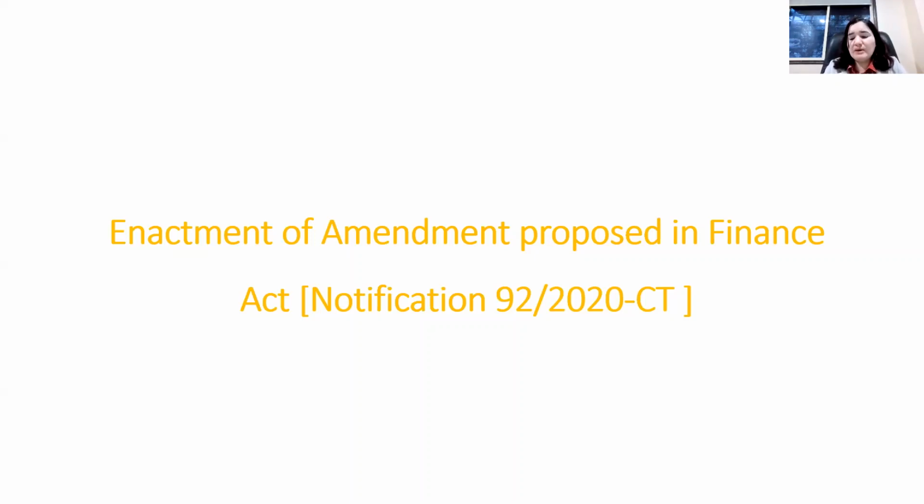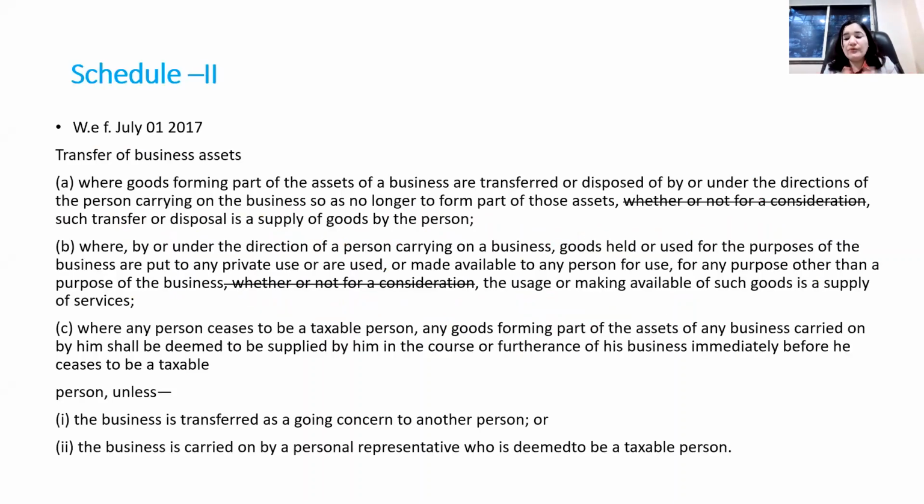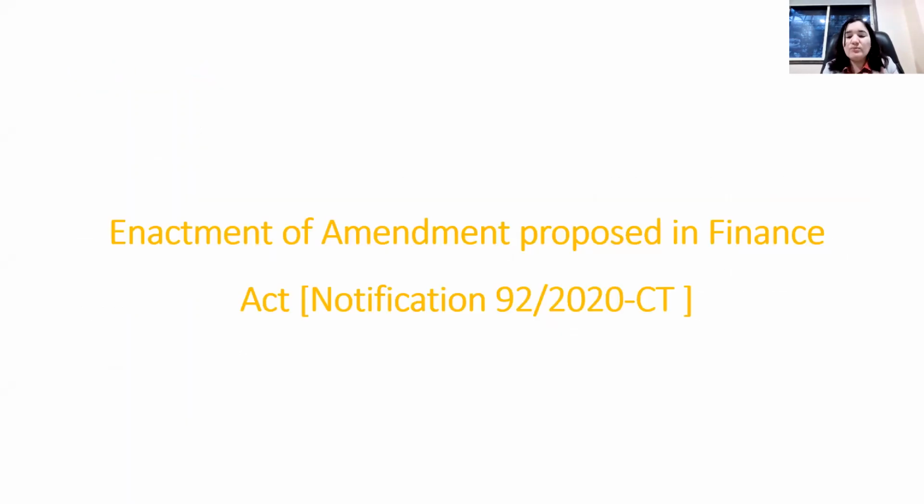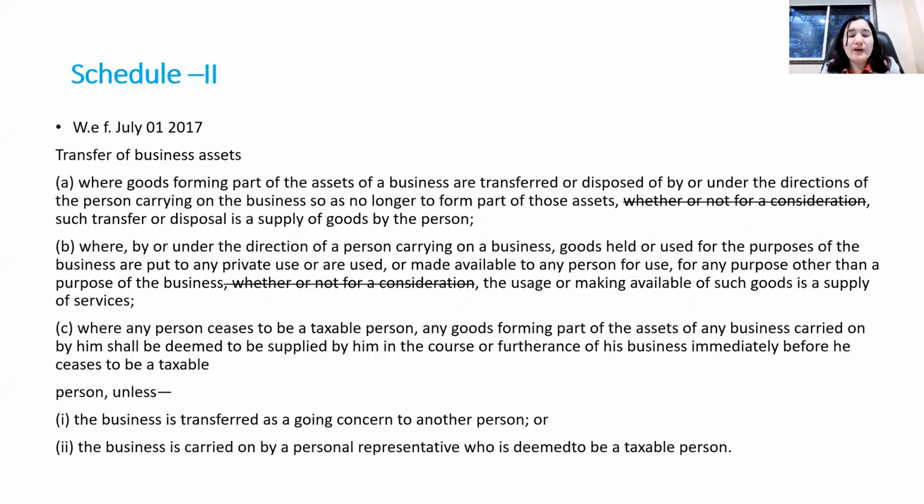Now, enactment of the amendments. Friends, many of the key amendments we have already discussed, but if you see Notification 92, certain amendments proposed in the Finance Act, that means Budget 2020, have now been enacted from 1st January 2021. This has been notified by way of Notification 92 of 2020. Now we are going to discuss key amendments only.